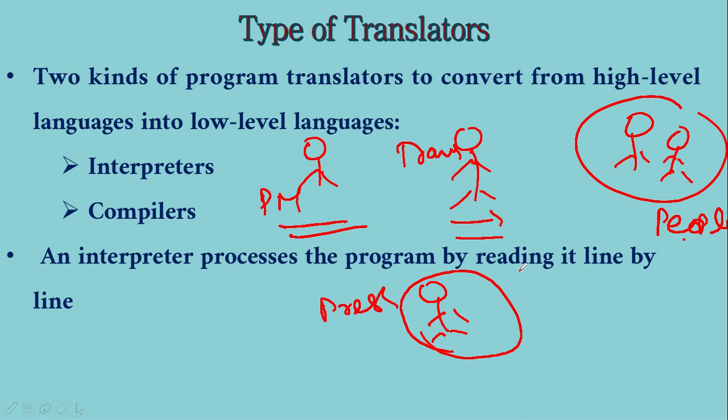So similarly, a compiler will also see the entire code. It will not stop the process as soon as it finds some error. It will continue compiling the entire code and converting it into something called object code. Let us not go into the depth. Just understand the difference between interpreter and compiler: an interpreter will do line by line, compilers will do all together, right?